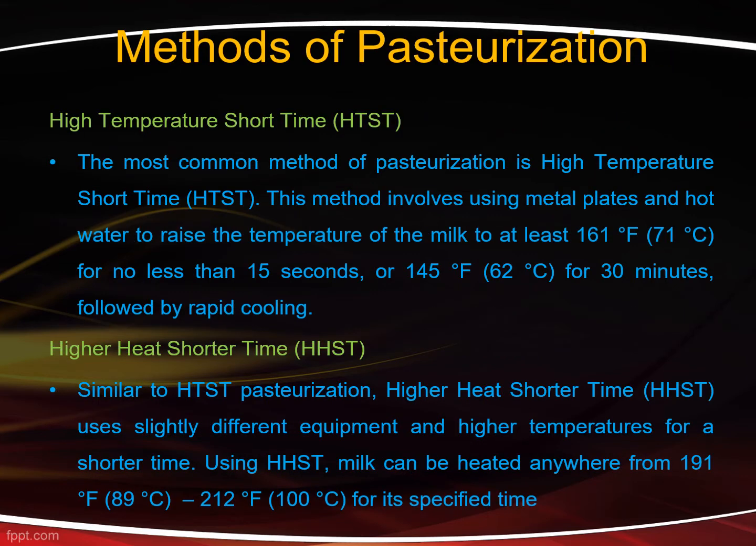Methods of pasteurization. First method, high temperature short time, HTST. It is the most common method of pasteurization. It involves metal plates and hot water to increase the temperature to at least 71 degrees Celsius for not less than 15 seconds, or 62 degrees Celsius for 30 minutes, followed by rapid cooling.